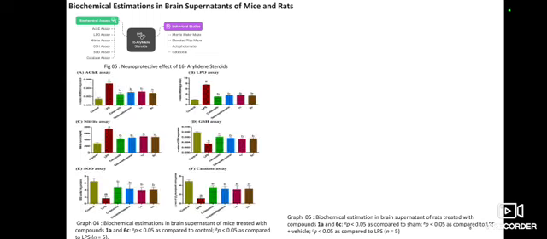Next, the biochemical estimation of the brain supernatant. Here we have done a lot of tests, like biochemical assays and behavioral studies. Here the AChE study, LPO study, nitrite assay, GSH assay, and SOD and catalase assays. All these data are shown here. In the AChE assay, the acetylcholinesterase activity assay, we can see the control, LPS, celecoxib, dexamethasone, and our best molecules, that is 1C and 6C, which have shown the activity. After that, the nitrite assay and SOD assay.